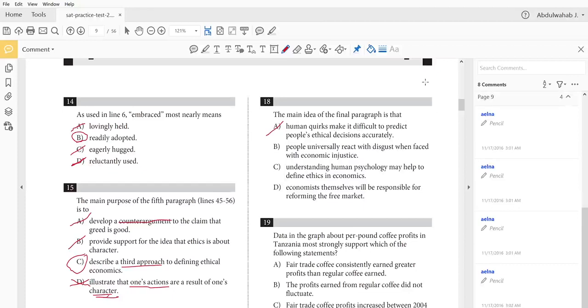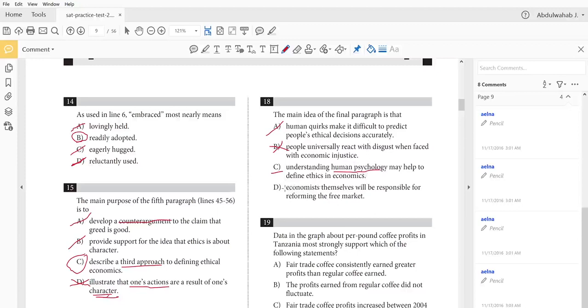People universally react with disgust when faced with economic injustice. This was mentioned in the text, of course, but it's definitely, again, not the main focus of the paragraph. Understanding human psychology may help to define ethics in economics. Well, why does this sound good? Because, again, the last paragraph is examining human psychology, and understanding it better could actually help us define ethics, understand what is ethical and what is not in economics. So this looks good.